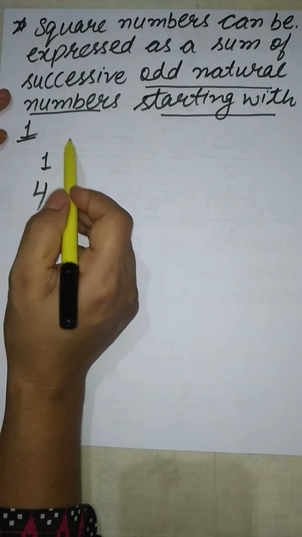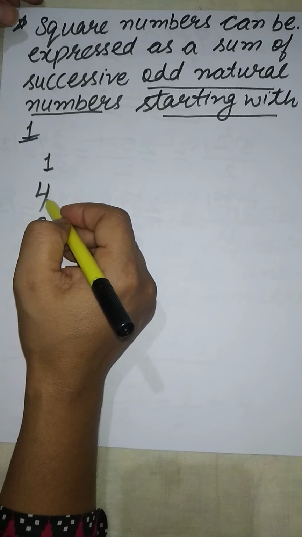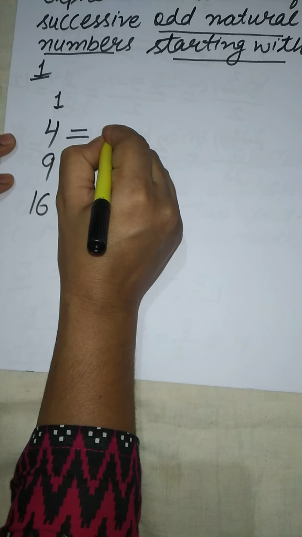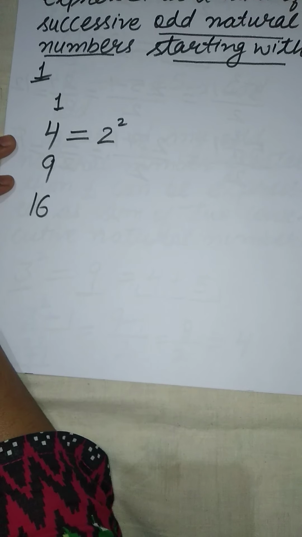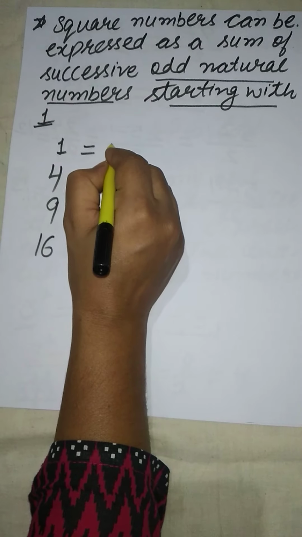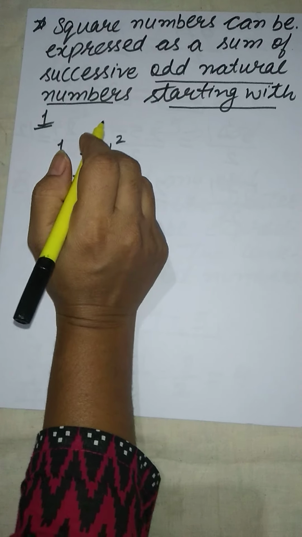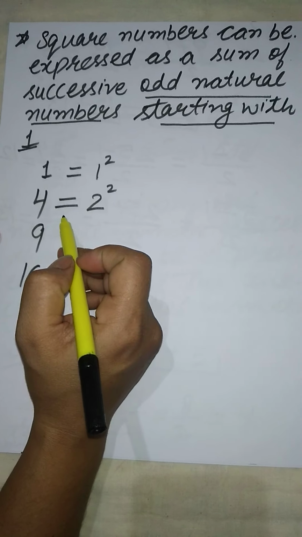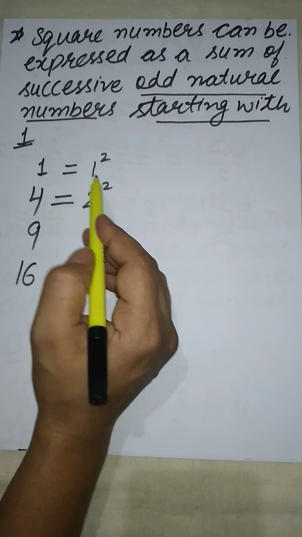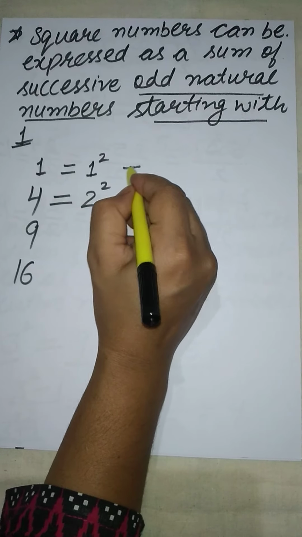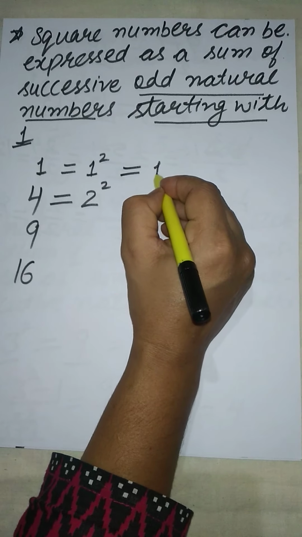That is, 1 is simply 1, so we will start from 4. 4 is the square of 2. 1 is the square of 1. So, as 1 is the square of 1, it can simply be written starting from 1, that is 1.